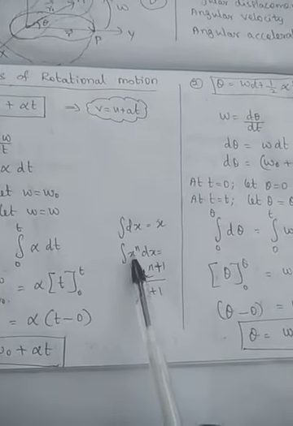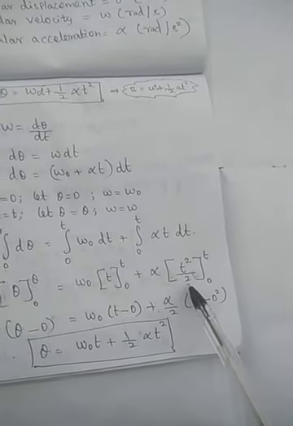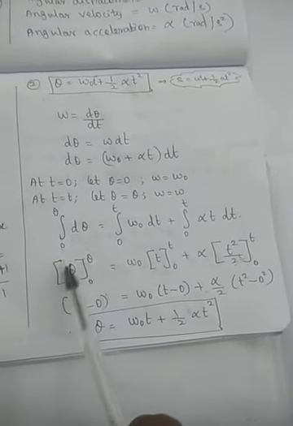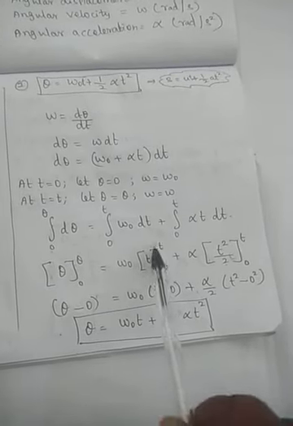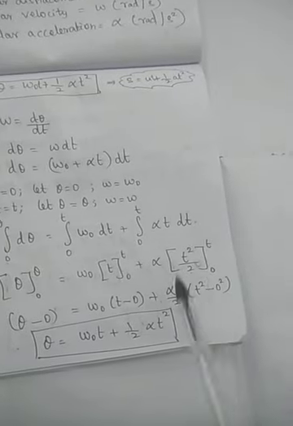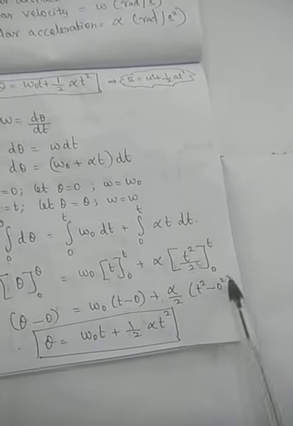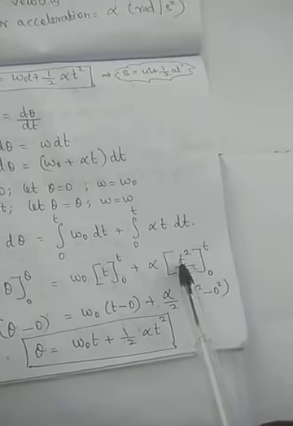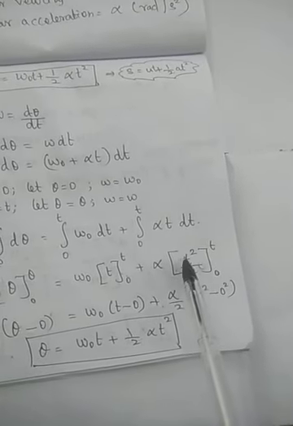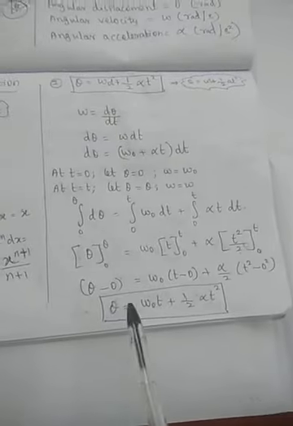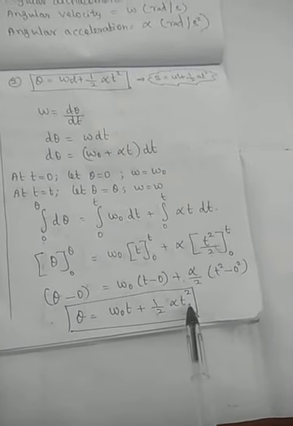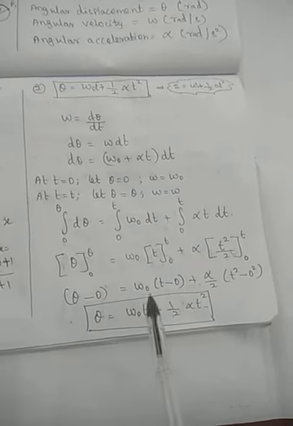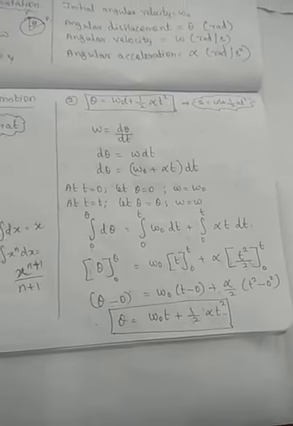That is equal to integral x power n dx, so the power is 1, so t squared by 2. So we get upper limit theta minus 0 equal to omega naught into t minus 0 plus alpha by 2 taken outside, t squared minus 0 squared. Substituting the upper limit minus lower limit, we get theta equal to omega naught t plus 1 by 2 alpha t squared. This is the second equation of rotational motion.